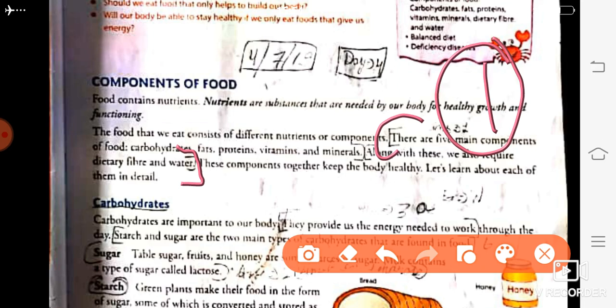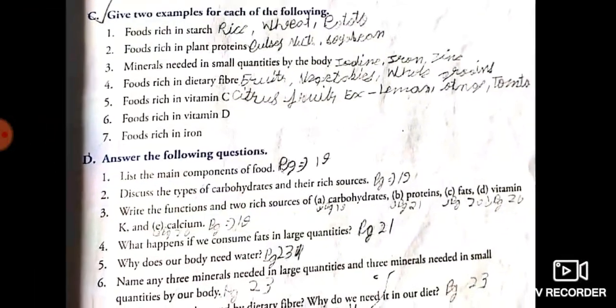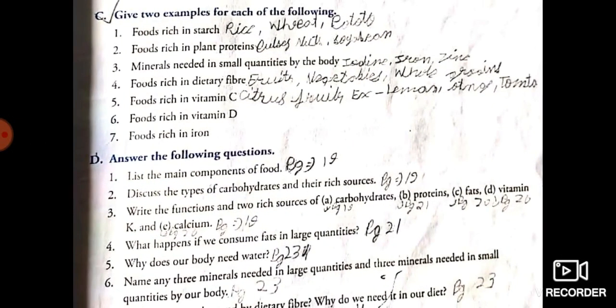Next, answer number 2. Discuss the type of carbohydrate and their rich source. So this answer is again on page number 19.